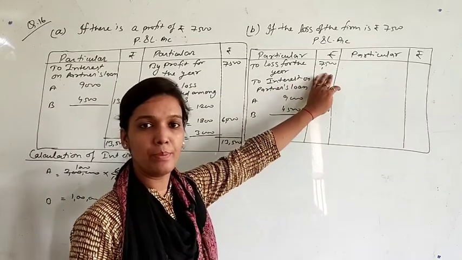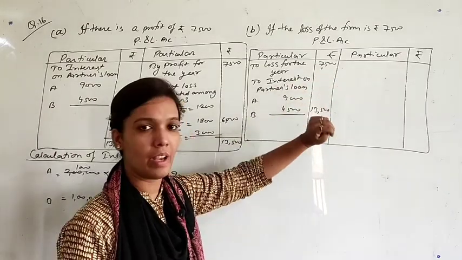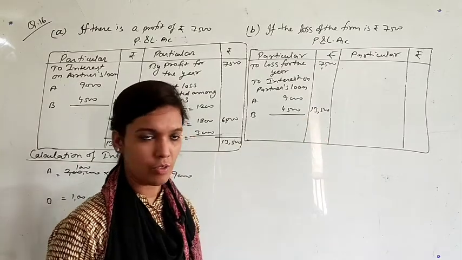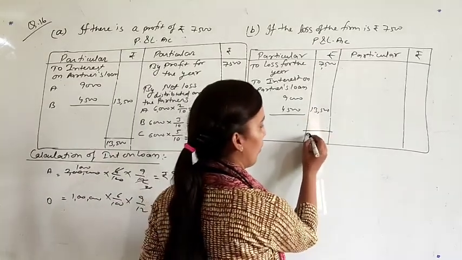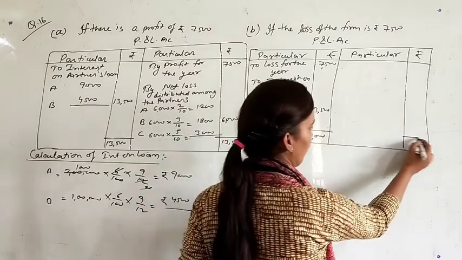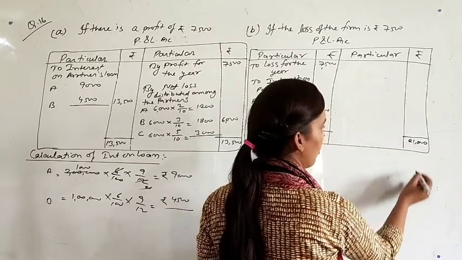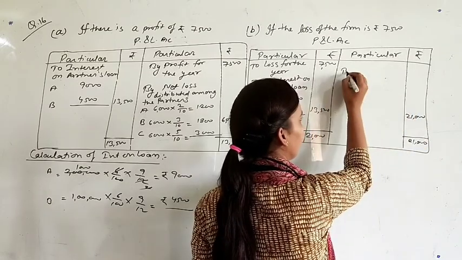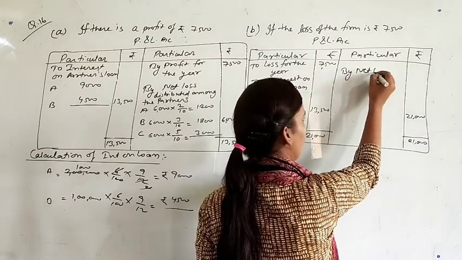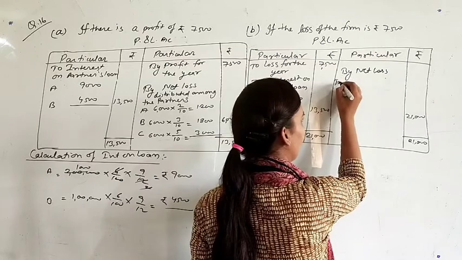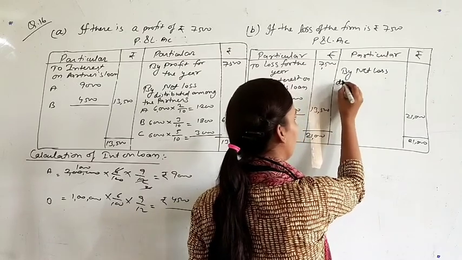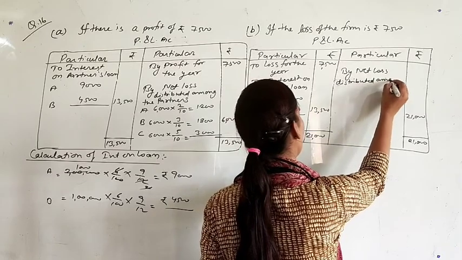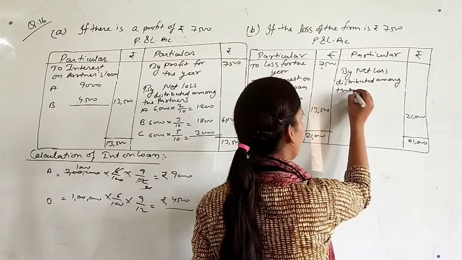Now the firm was already in loss of rupees 7,500. Now again you have one loss, that is 13,500. So the total loss of the firm will be 21,000. And this 21,000 will be distributed among the partners by net loss, distributed among the partners.